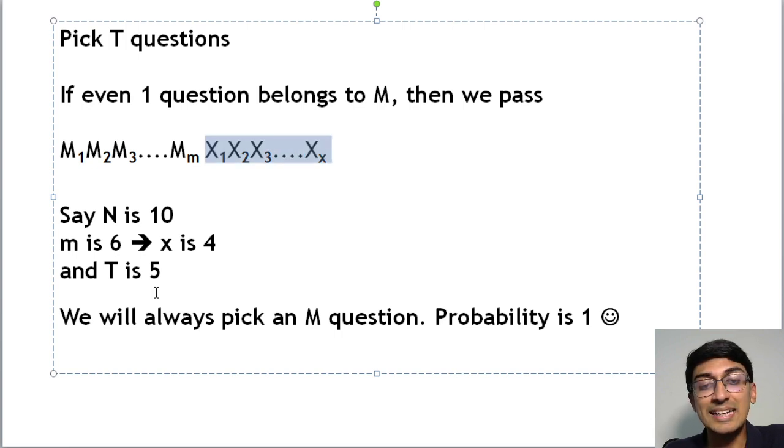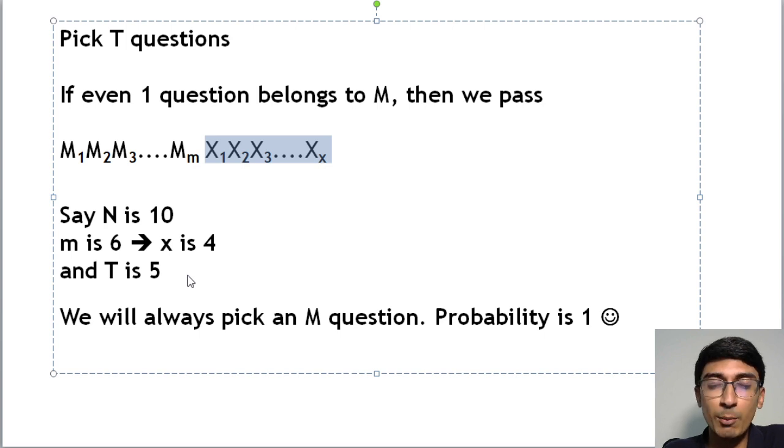Okay, and t is 5. What was t? T is the number of questions that will be selected, that will come in the question paper. Now if t is 5, what is the probability that I will know at least one question? Well, there are only 4 unknown questions, right?